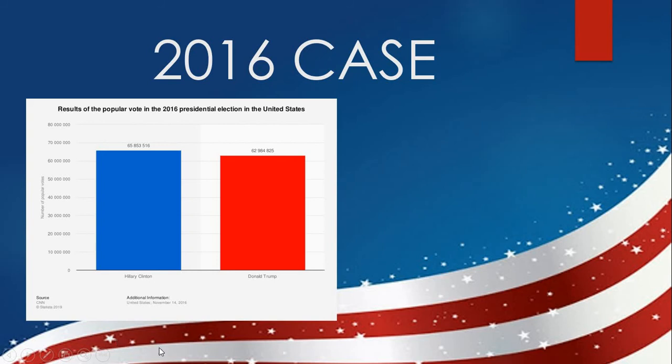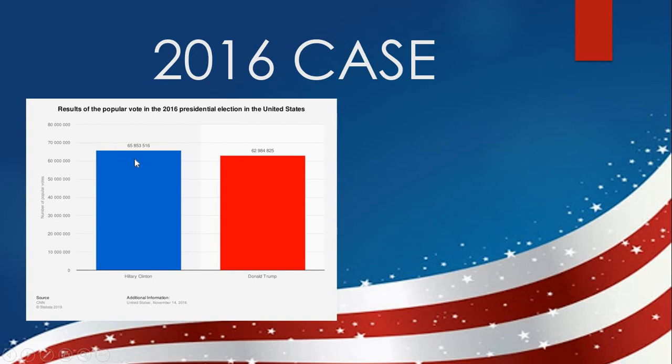So this is a table that shows the 2016 popular vote result. By popular vote, I mean the votes of the US citizens. Here we're not talking about the electors or the college, we're talking about the vote of the US citizens. So Hillary Clinton was able to get 3 million votes more than President Trump, meaning that 3 million more Americans voted for Hillary Clinton than for Donald Trump. These were the results: around 65 million votes for Hillary Clinton and 62 million votes for President Trump.